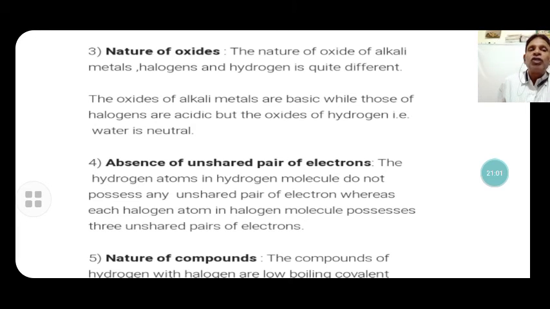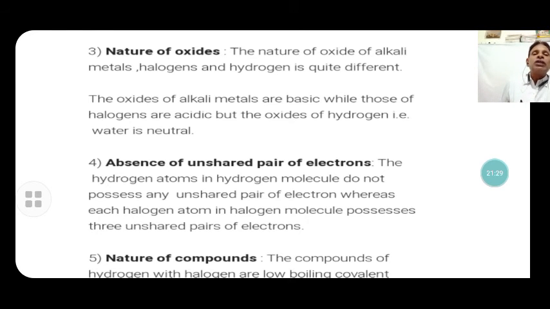Oxides of alkali metals and of halogens are both different from the oxide of hydrogen. Oxides of alkali metals are basic, while those of the halogens are acidic, but the oxide of hydrogen is neutral.